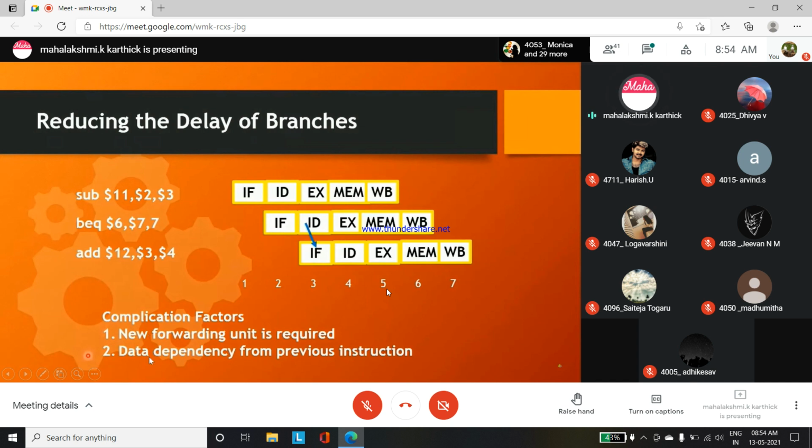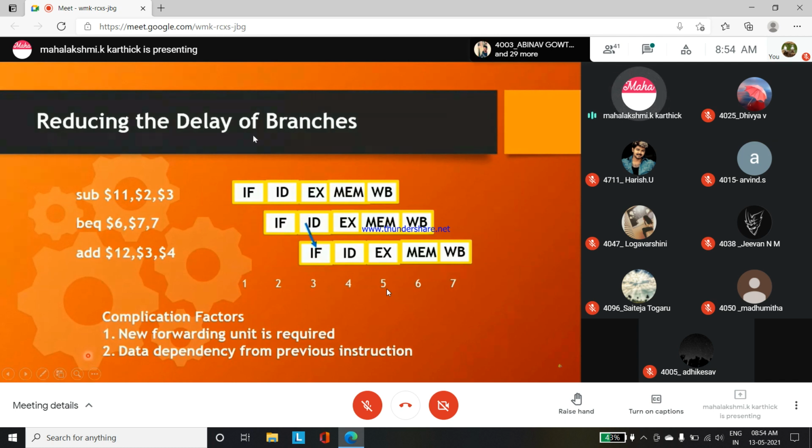Next, data dependency from previous instructions. In some cases, a branch instruction has to depend on previous instructions. There are cases where data dependency is there for a branch instruction: one of the values of the branch instruction is dependent on the previous instruction. In those cases we will face a control hazard as well as a data hazard. To rectify all this, these are the complications under control hazards that you have to understand.